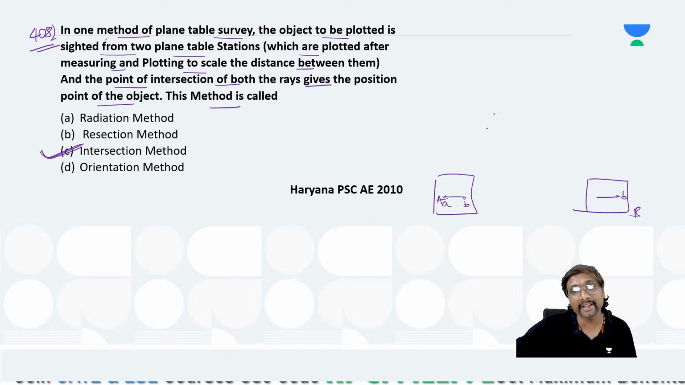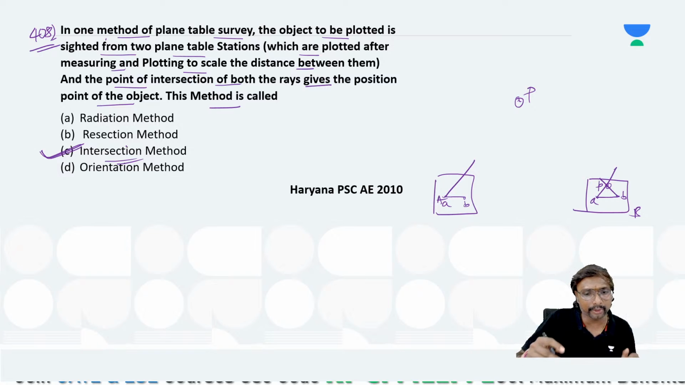Whenever it is placed at A, towards this particular point P, you draw a line. So this line is already available, and from this point B also you draw a line. The intersection of these two rays will give which point? This small point P. So which option is correct? The intersection method. This is just the explanation of the intersection method only. You have to be careful, right?